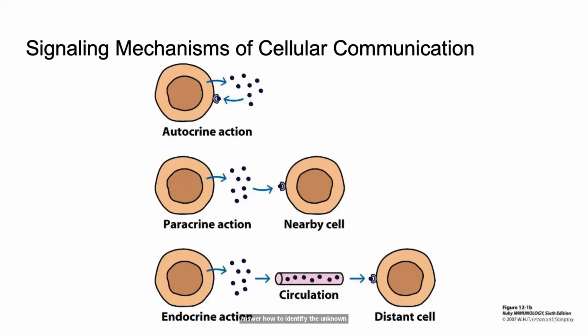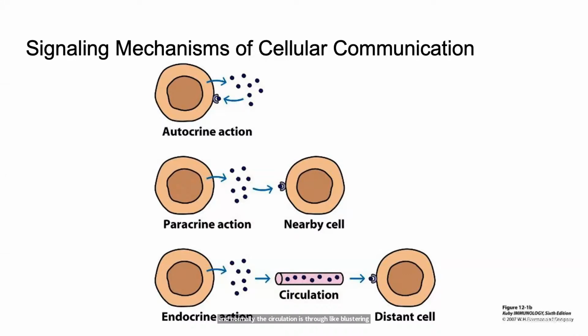Okay, so in order to answer this question, here we turn to the principle of spatial proximity. The signaling mechanisms of cell-cell communication can be classified based on the distance. On the top, we can see autocrine action. Essentially, the small molecules secreted by one cell will act onto the same cell itself. The second type is called paracrine action, where the ligands will act onto the nearby cells. Last but not least, there's also the endocrine action. Essentially, the ligands will act on the distant cell, and normally the circulation is through the bloodstream or something like that.